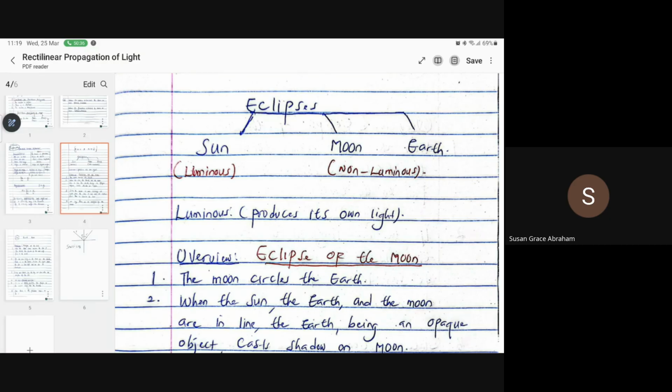So let's continue. So now let's look at eclipse now. Eclipse is another factor that tells us what happens regarding the rectilinear propagation of light, right?